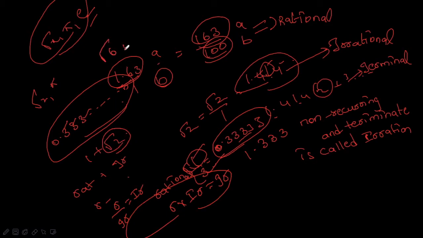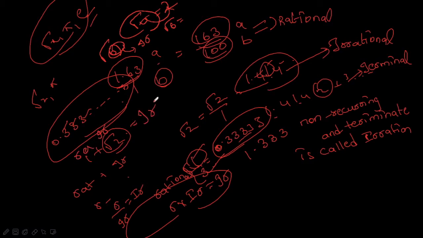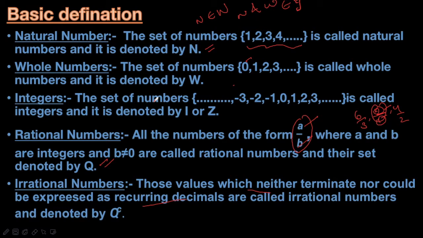Root 6, except root 4. Root 4 is 2, which is a rational number. But the root of those values which cannot be expressed as a perfect square is called an irrational number. Here root 4 can be expressed as 2, so it is a rational number, but root 6 cannot be expressed as a perfect square, so it is an irrational number. So irrational number plus anything gives us an irrational value. Here irrational plus rational is irrational. This way we can find rational numbers and irrational numbers.